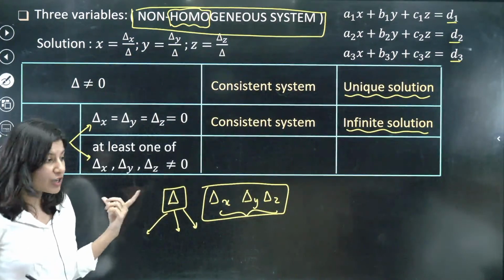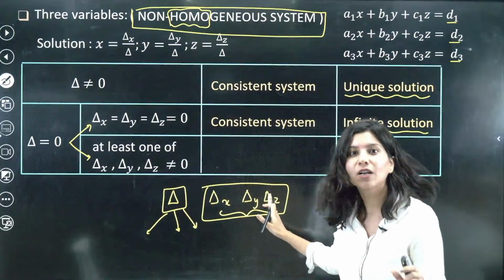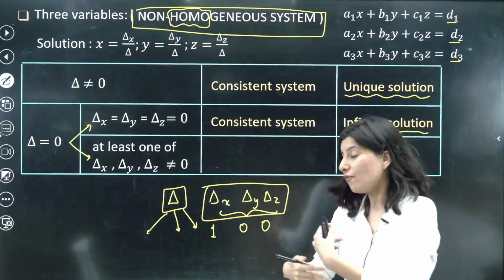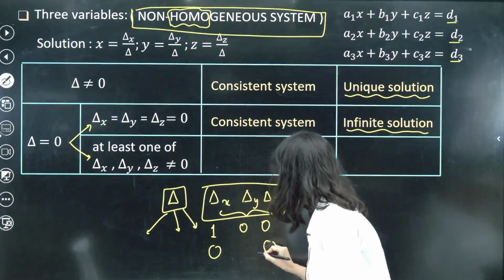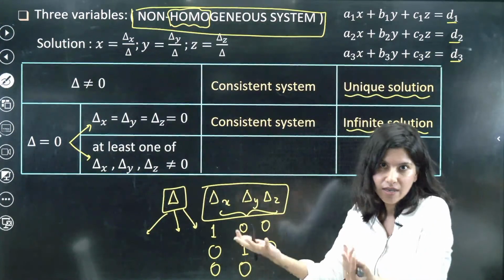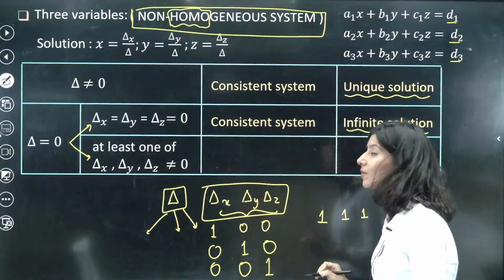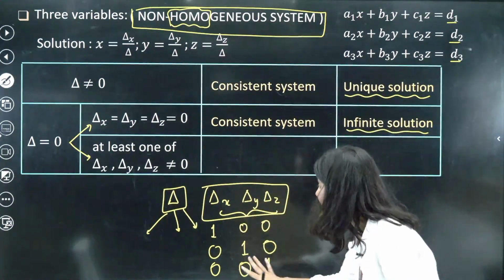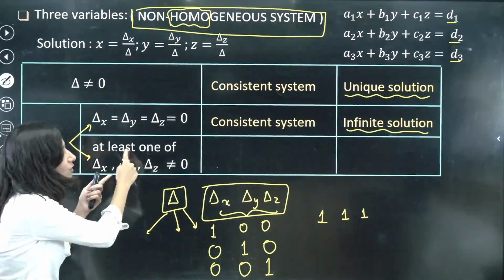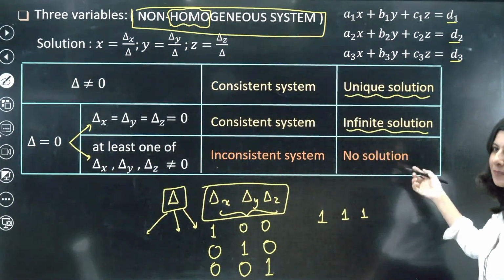And if you check and realize that at least one of these three is non-zero, for example delta x becomes 1 and these two become 0, or delta x and delta z become 0 and delta y is 1, and another time delta x and delta y can be 0 and delta z is 1, or it can also happen that all three are non-zero. So in all these cases where not all four determinants are 0, only delta is 0 and at least one is non-zero, we will call it no solution.